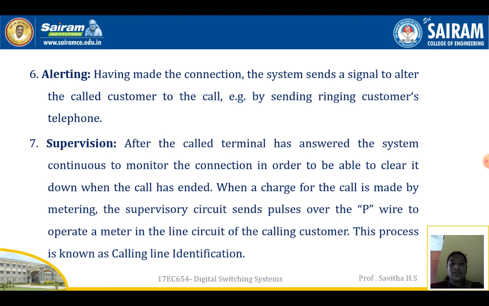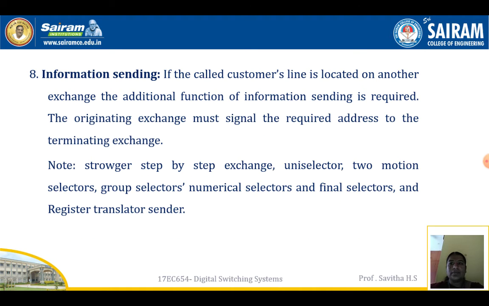When a charge for the call is made by metering, the supervisory circuit sends the pulses over the P wire to operate a meter in the line circuit of the calling customer. The process is also known as calling line identification.